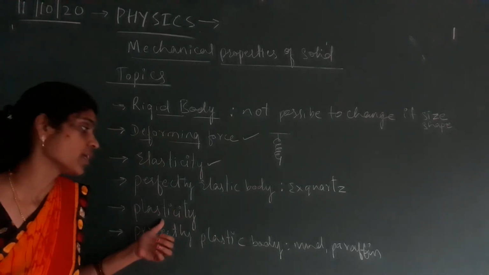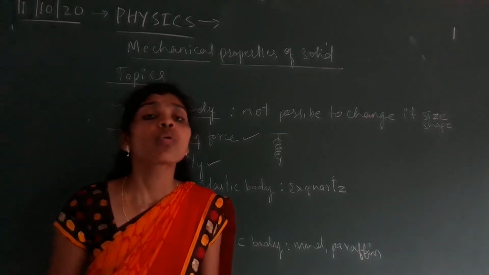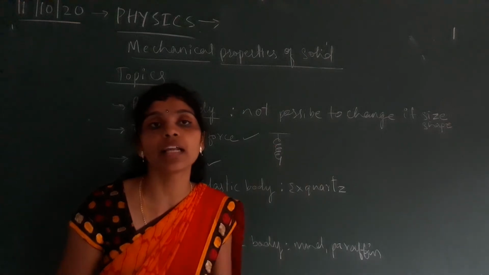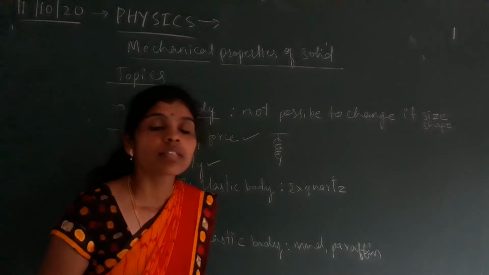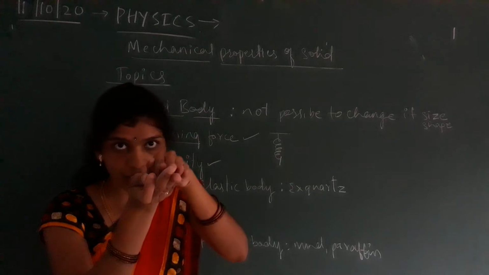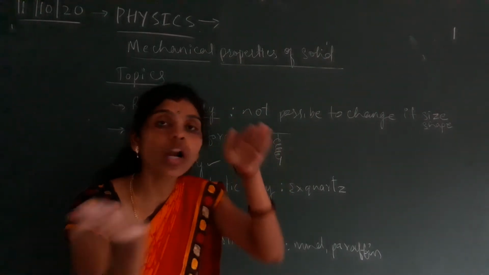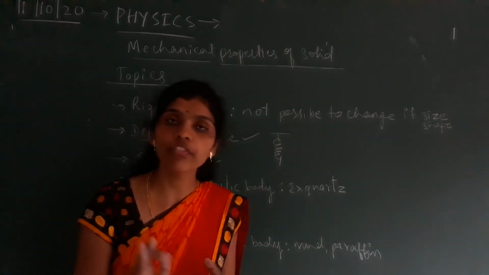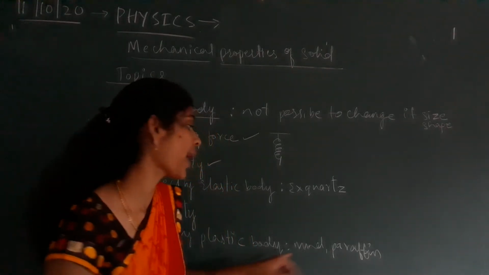Next, plasticity. Plasticity is also a property of the material itself. What kind of property is it? It is the property of a material that does not regain its shape. When we apply a force on the object, its size and shape change. But when we remove the deforming force, it is not possible to regain its original size or shape. For a perfectly plastic body, you can quote the examples of mud or paraffin.